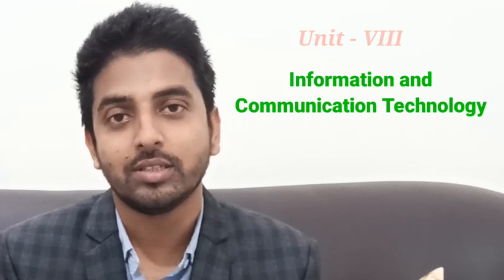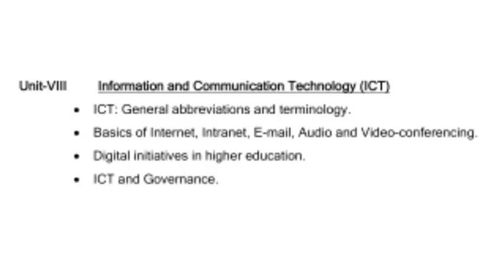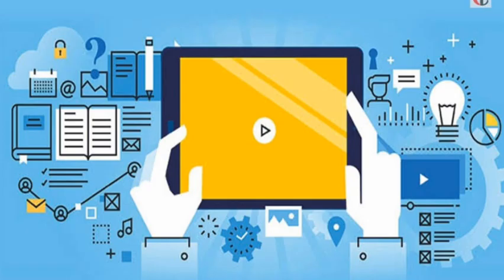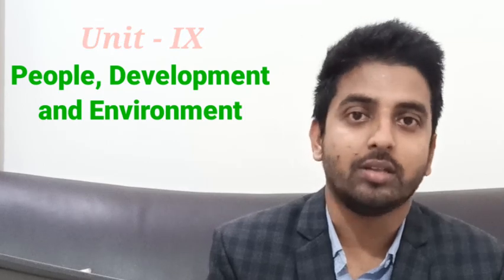Then there will be 5 questions from ICT, Information and Communication Technology. For our generation, this unit is very interesting because in this unit questions are asked on topics like the internet, online and offline classes, audio-visual conferencing, email, etc. Unit 9th is about people, development and environment.